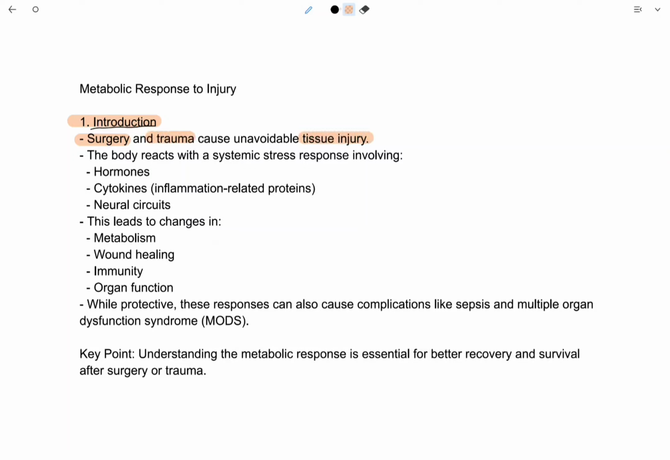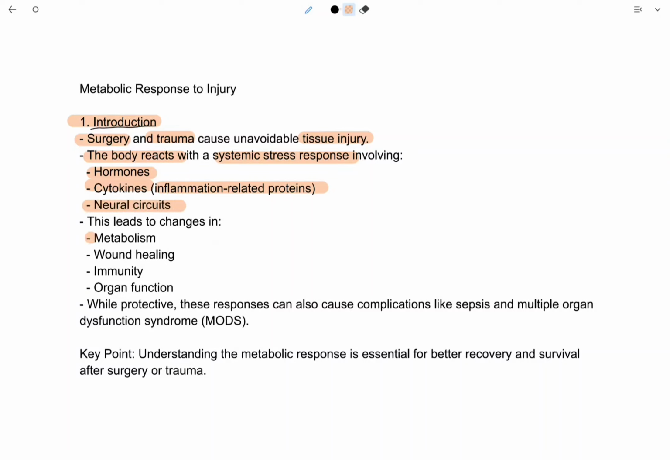Due to surgery or trauma, there is unavoidable tissue injury. The body reacts with a systemic stress response. It involves hormones and cytokines. Cytokines are inflammation related proteins. So cytokines are basically proteins, and these proteins are related to inflammation, neural circuits.